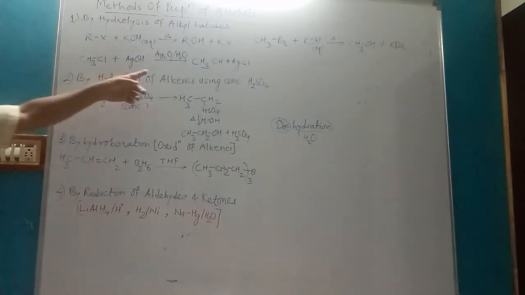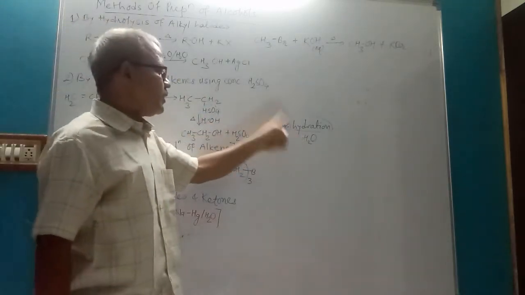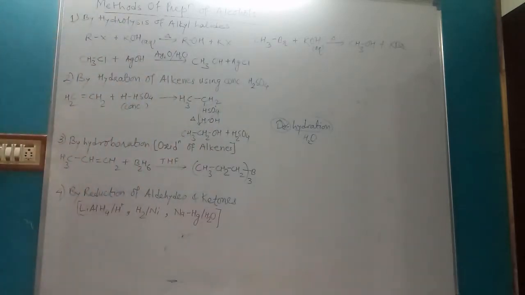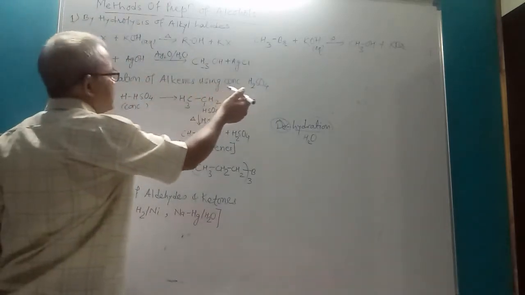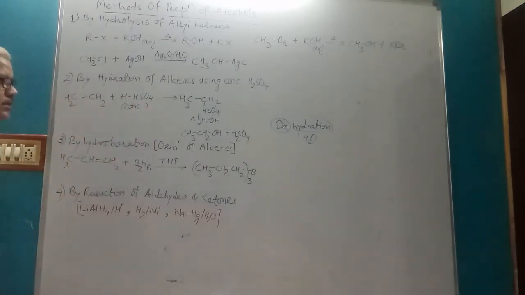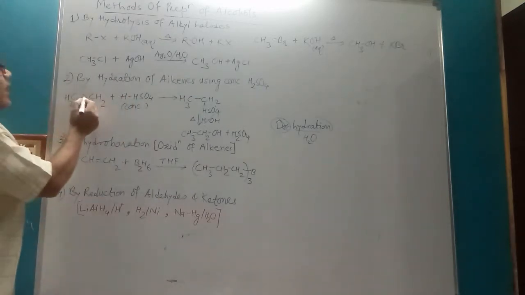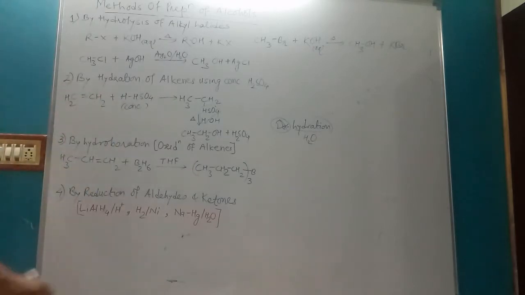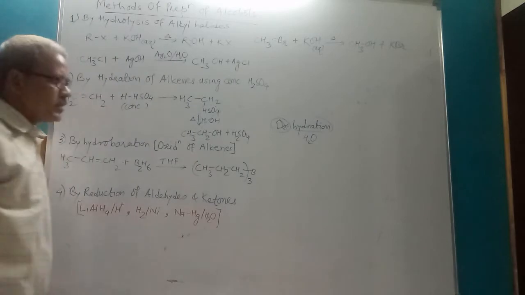But this alkene cannot add water molecule directly. So in presence of concentrated H2SO4, this gaseous alkene reacts with concentrated H2SO4. Addition takes place across a double bond. Double bond is converted into single bond.